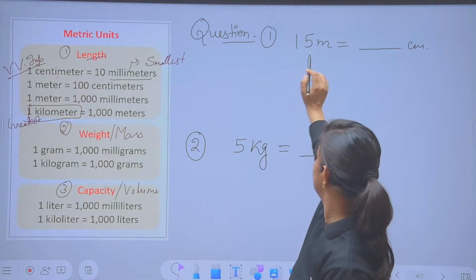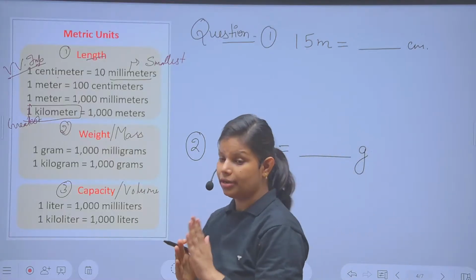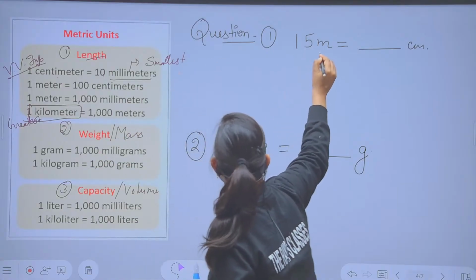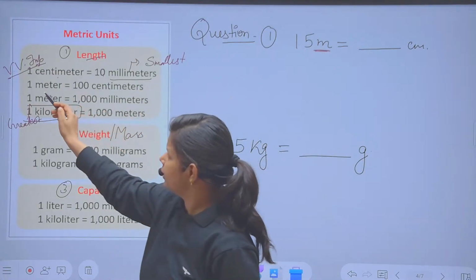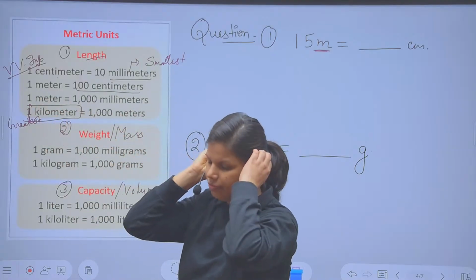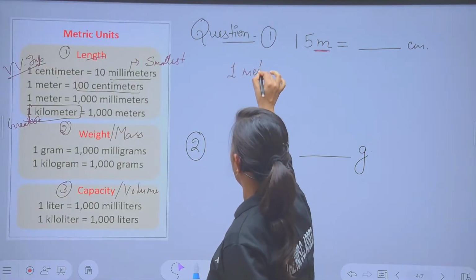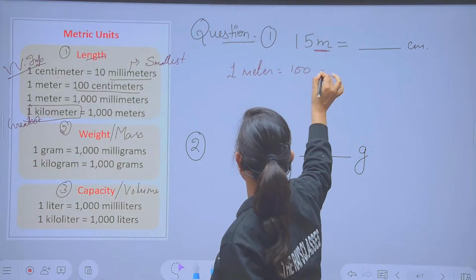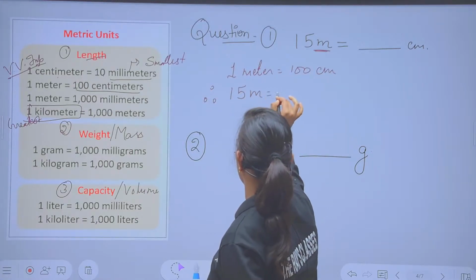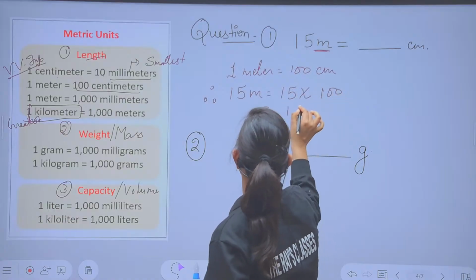The doubts arise here. With this, we are going to deal with: 15 meter equals how many centimeter? Please keep your attention in front of the board and try to learn the things. In spite of solving in a book, nobody is going to ask you that. The question itself is written. This unit is what? Meter. Here we have 1 meter equals how many centimeter? 100 centimeter. So we can first note it down: 1 meter equals 100 centimeter. Therefore, 15 meter equals what? 15 multiplied by 100.